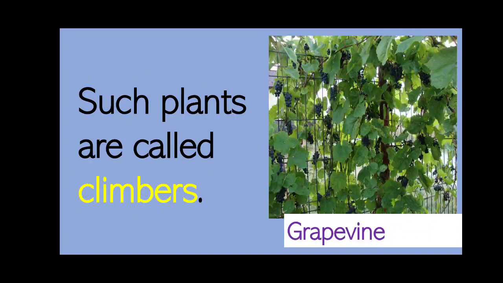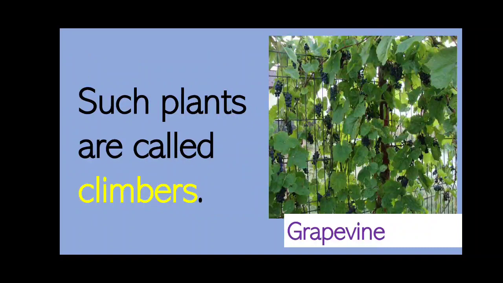Now children, can you see the grapevine plant here? We see that it has taken support of the grill. This is because again the plants are weak. They don't have strong or hard stems to grow straight. So they need the support of a wall, stick or another plant.